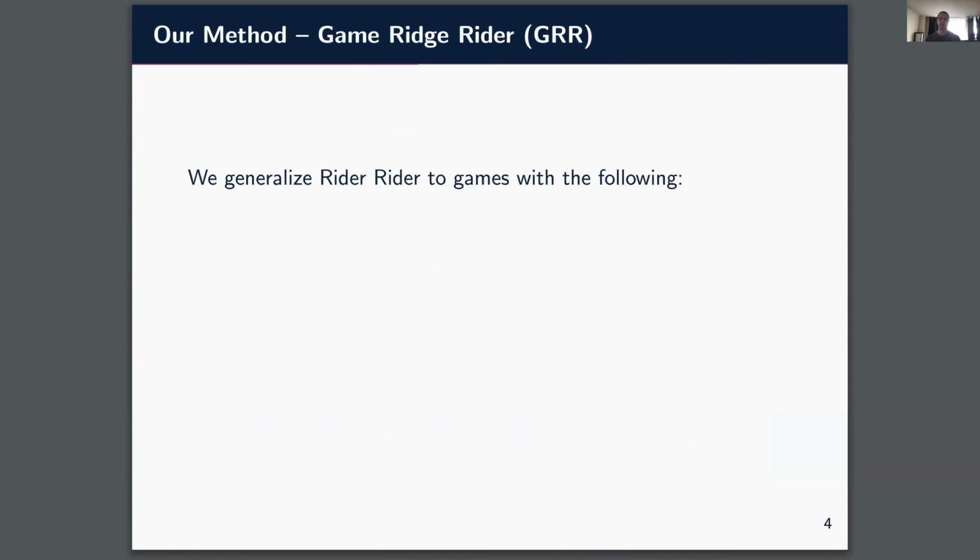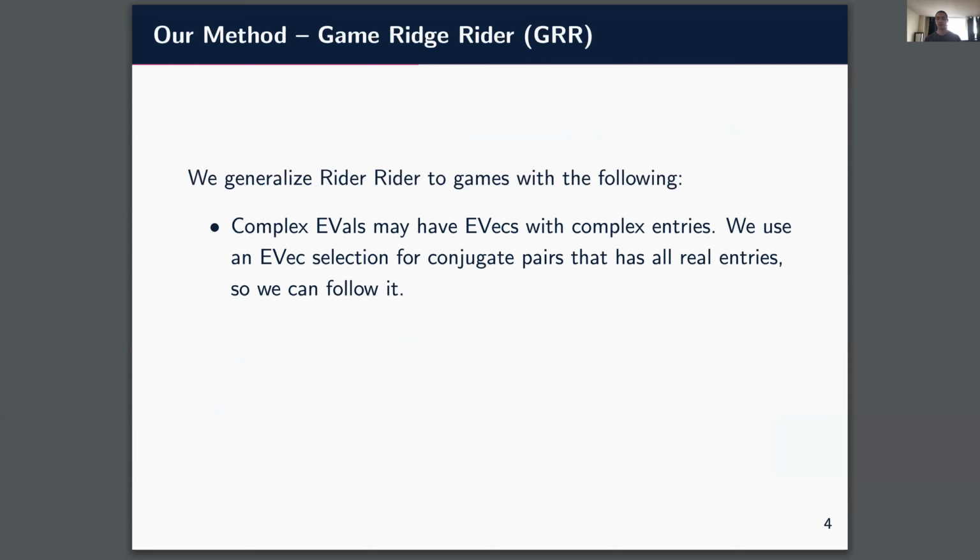So, to generalize Ridge-Rider to games with multiple objectives, we have to find a way to deal with the non-conservative system resulting from following the gradients. The game Hessian can have complex eigenvalues, and it's common to write the associated eigenvector with complex entries. However, naively following a vector with complex entries might give us complex valued weights, which we crucially want to avoid.